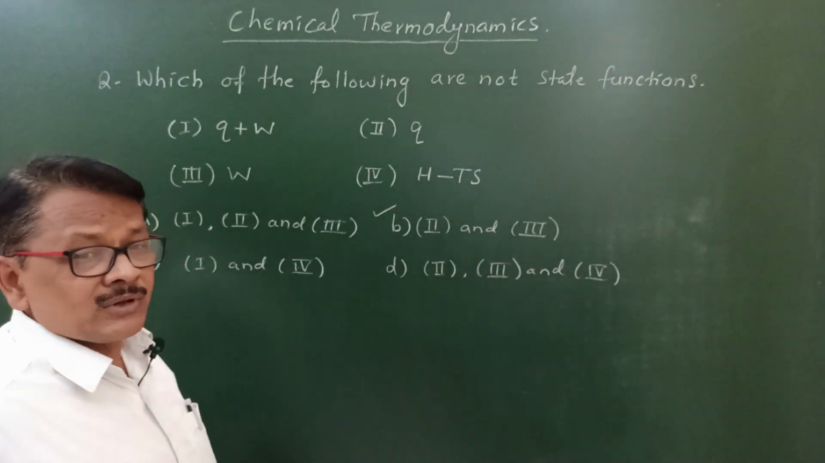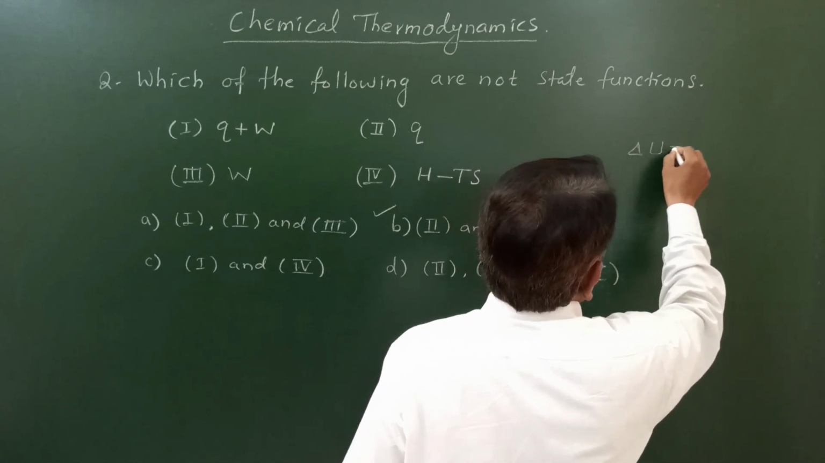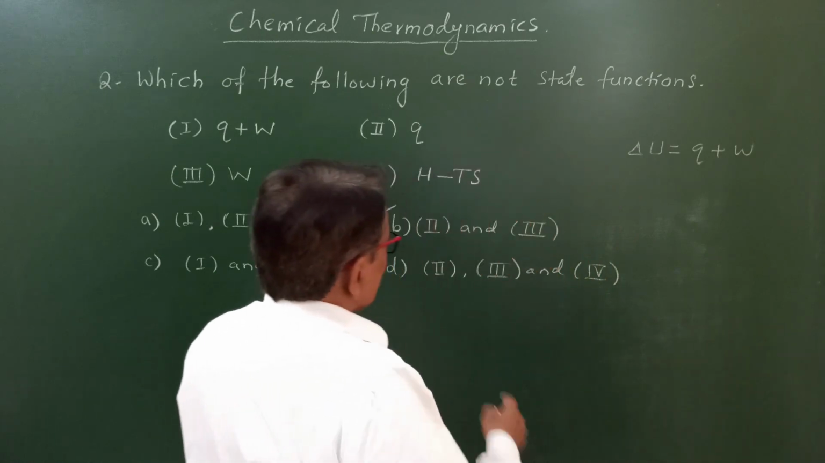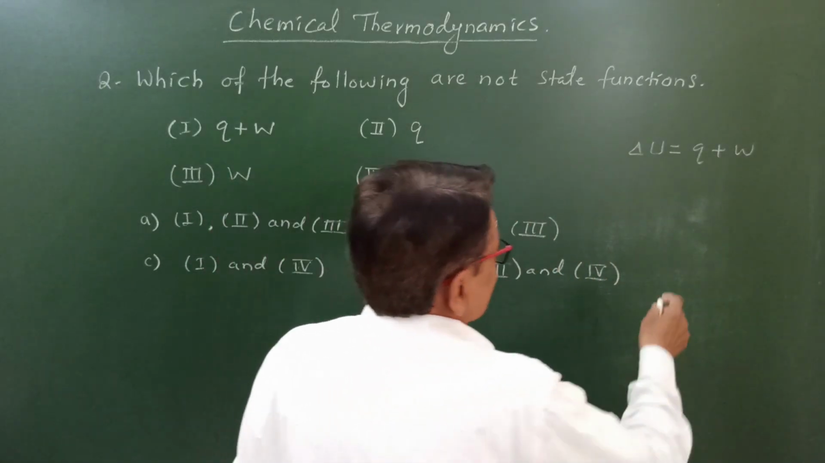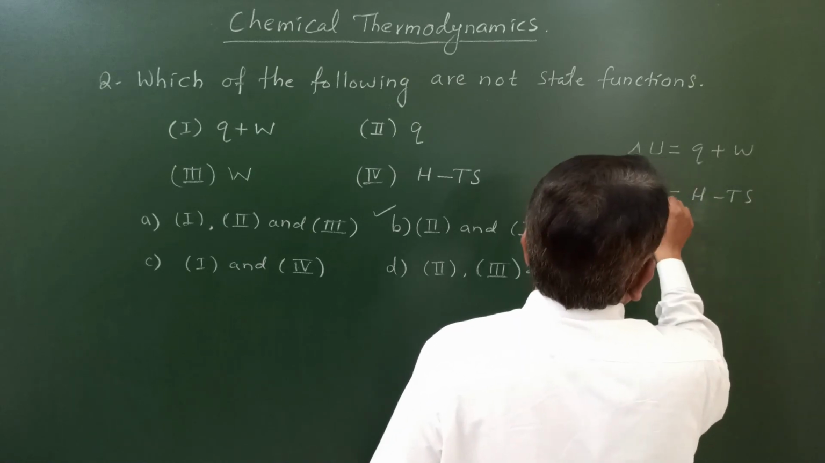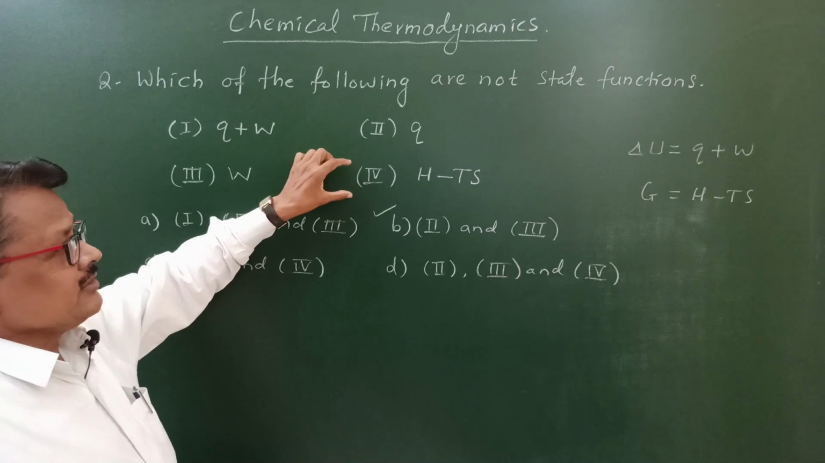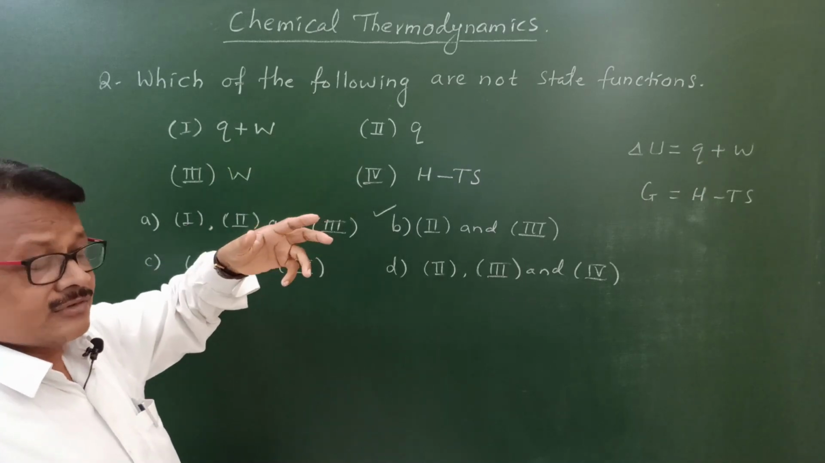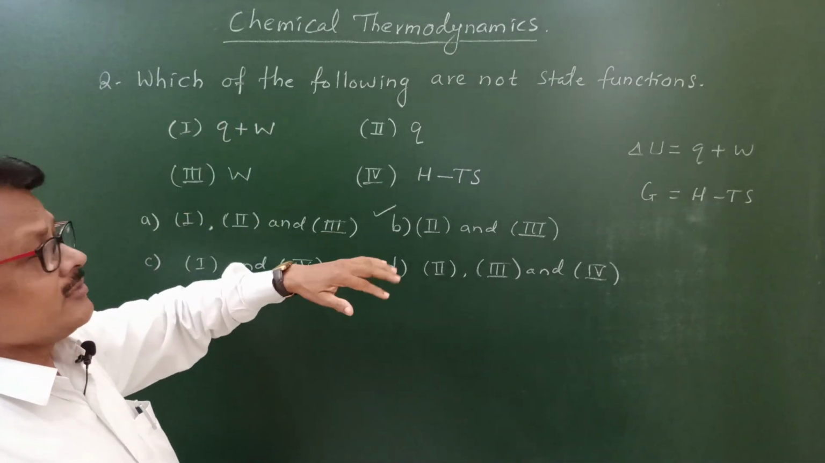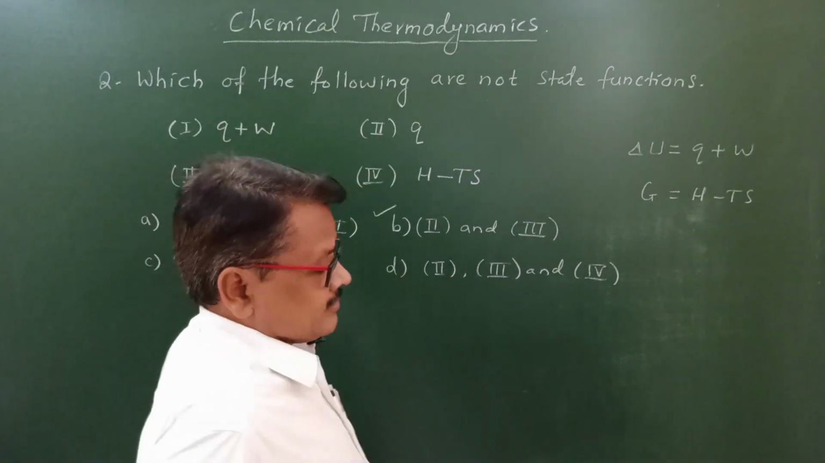That is 1, Q plus W. Q plus W means it is delta U, the change in internal energy. It is given by Q plus W. And what is H minus TS? This H minus TS is G, the free energy. Internal energy change and free energy are state functions. You were asked which of the following are not state functions? Q and W are not state functions, therefore your answer is B.